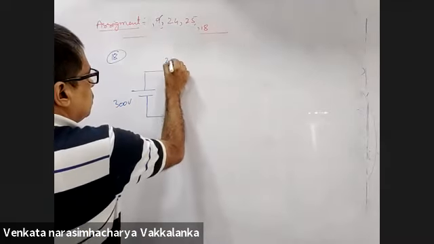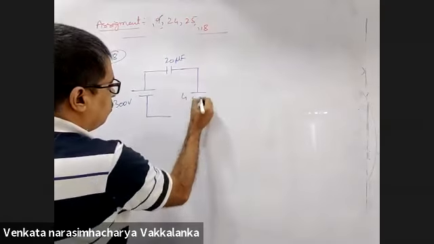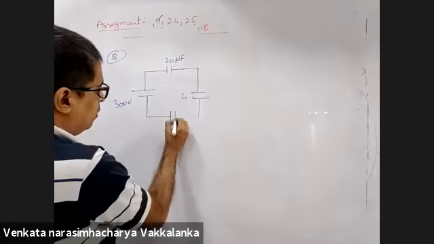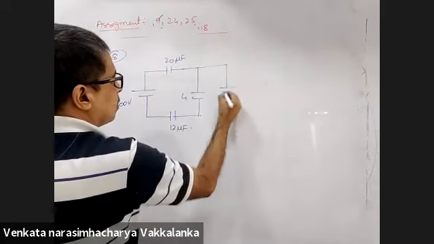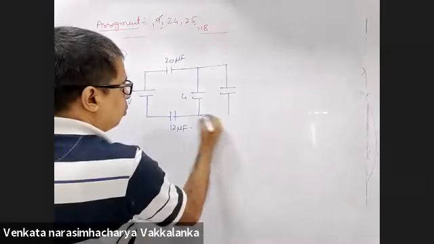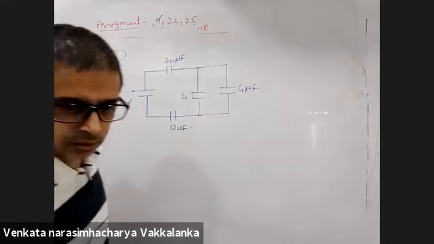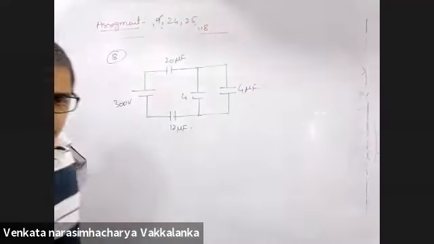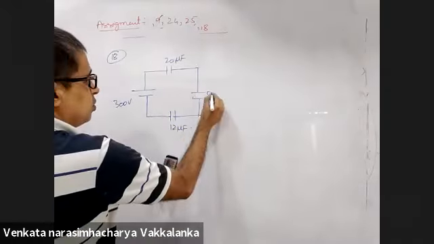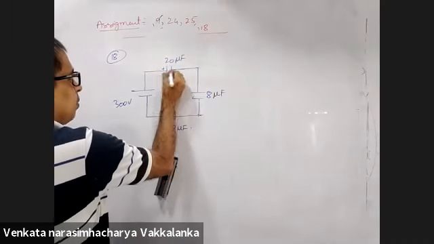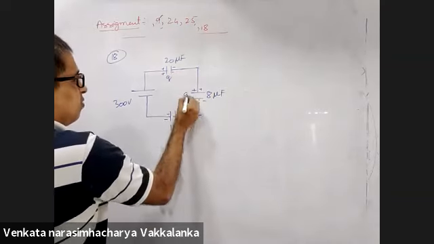This is 20 microfarads. 4 microfarads. 12 microfarads. 4 microfarads. Right? Hey, this is quite easy. Yes, sir. Put this 4 at the first place and make this 8. 4 plus 4 is 8 microfarads. So this will be positive, negative, positive, negative, positive, negative. All three will have the same charge.